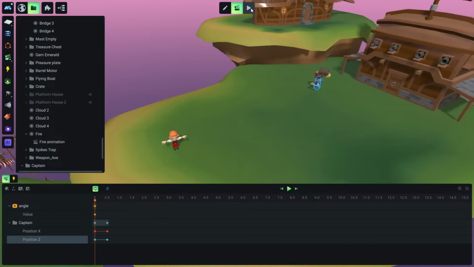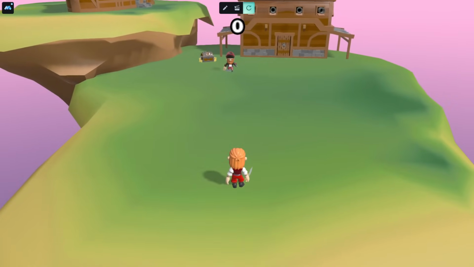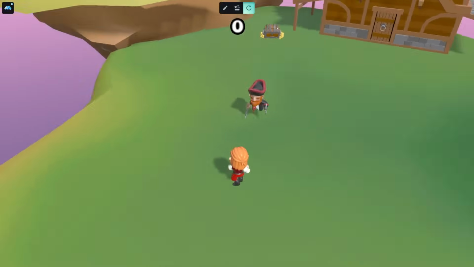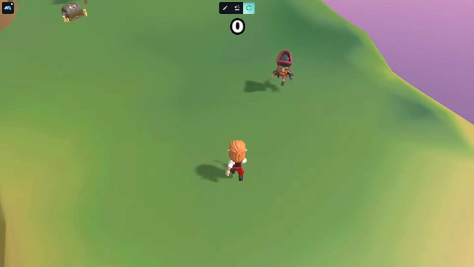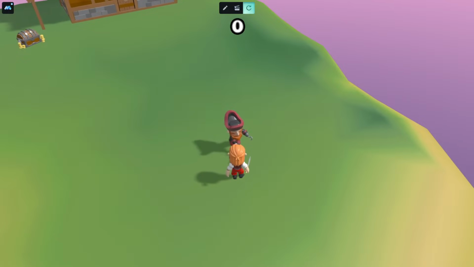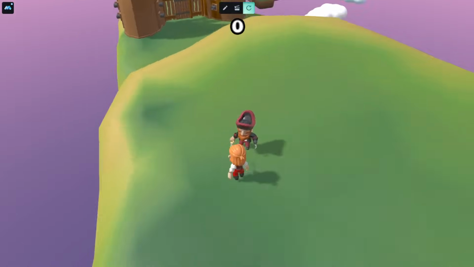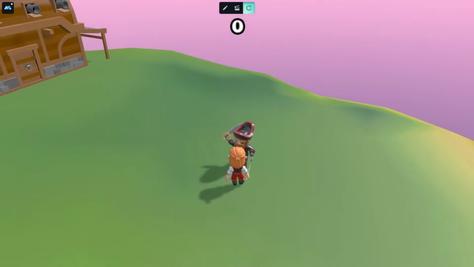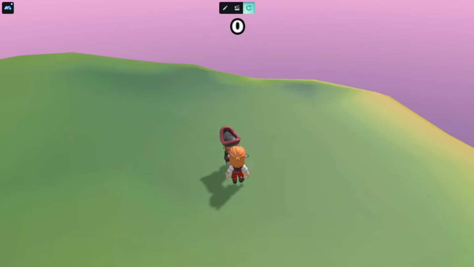Okay, so let's see what happens now. The character is on idle animation, idle state, and if the character goes close enough, the captain will start following. So you see it start following, and the following animation is playing. And we can come here, and the captain is following, and if he gets close enough, it starts attacking. Okay, and now we can go a little bit back, and the character starts falling again. Okay, so right now the player cannot attack the captain, and the captain causes no damage to the player.